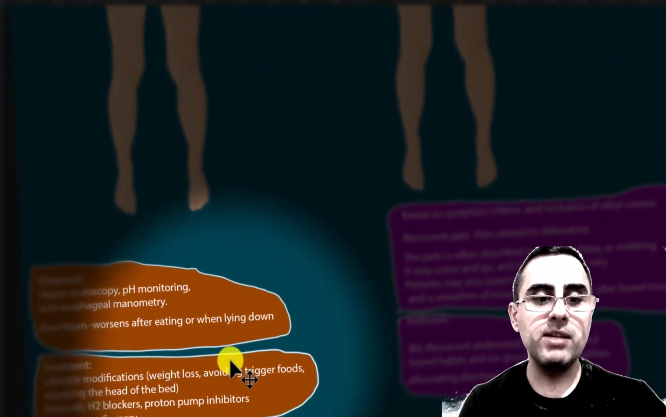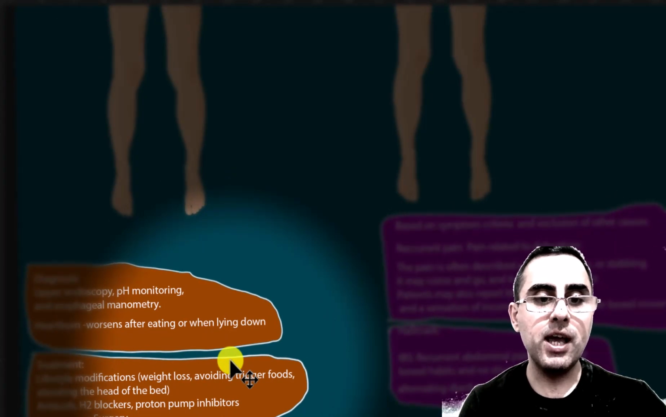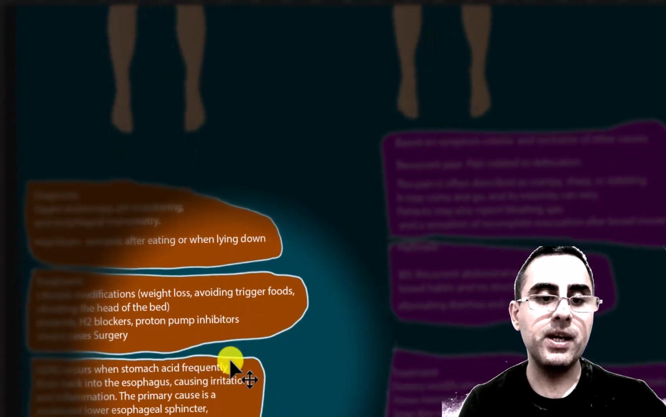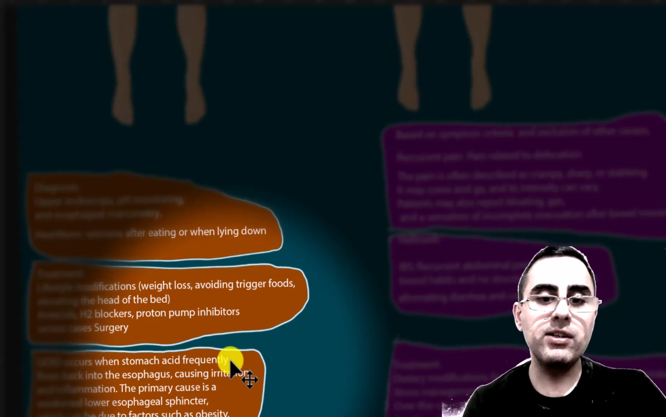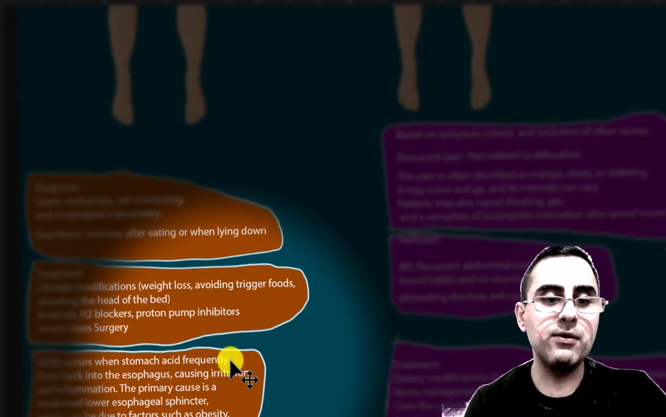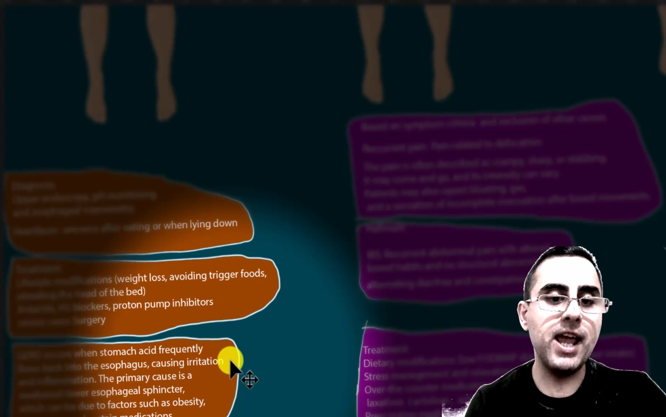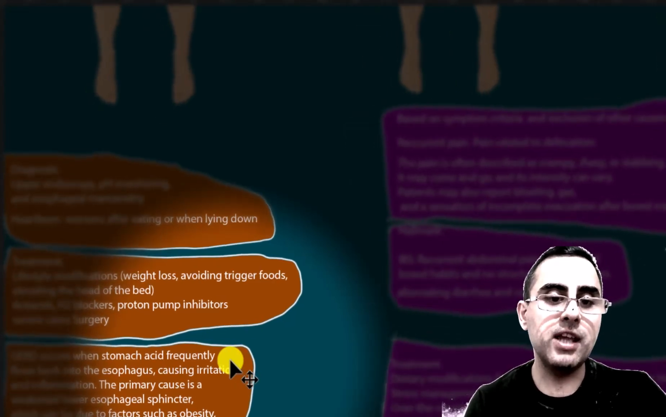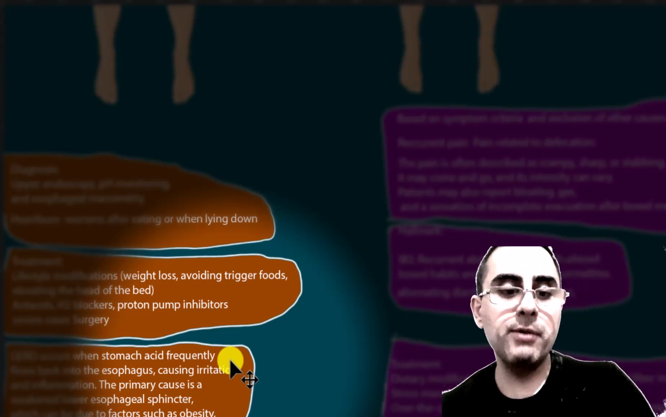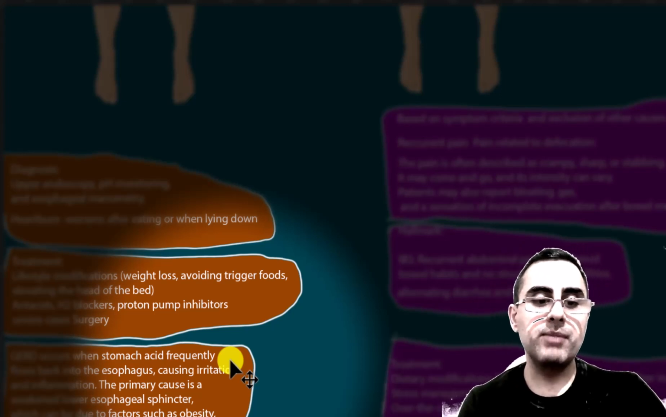Diagnosis is made by endoscopy and pH monitoring. Treatment includes lifestyle modification such as weight loss, avoiding trigger foods, elevating the head of the bed, antacids, H2 blockers, proton pump inhibitors, and in severe cases, surgery may be needed.